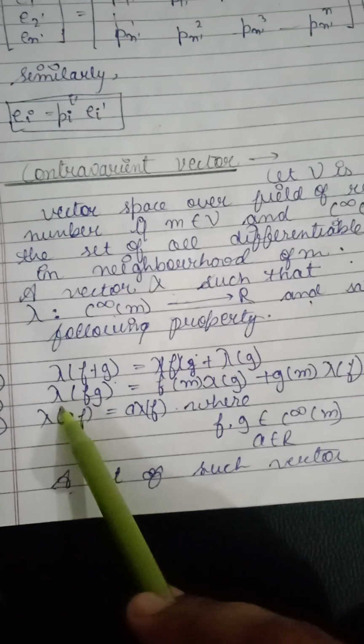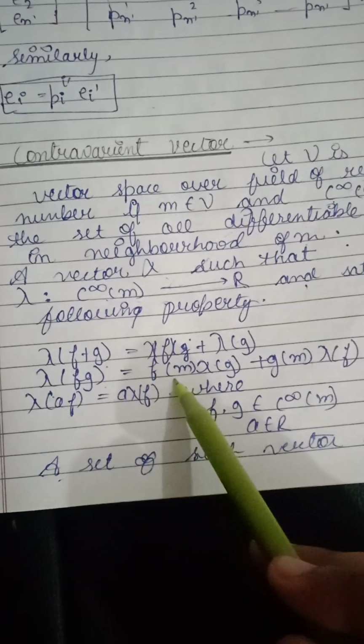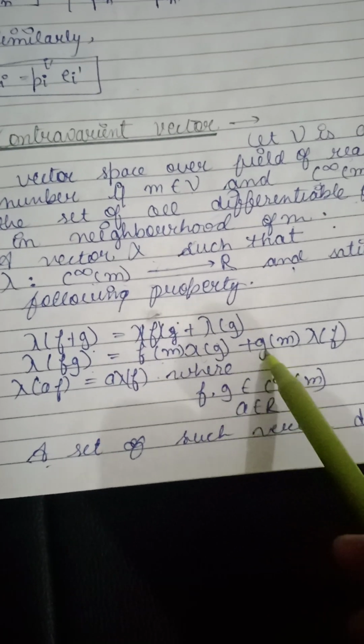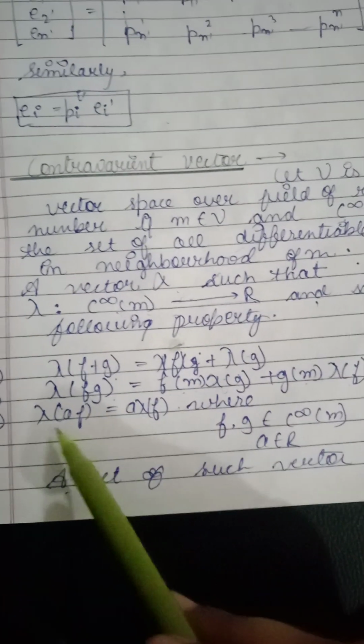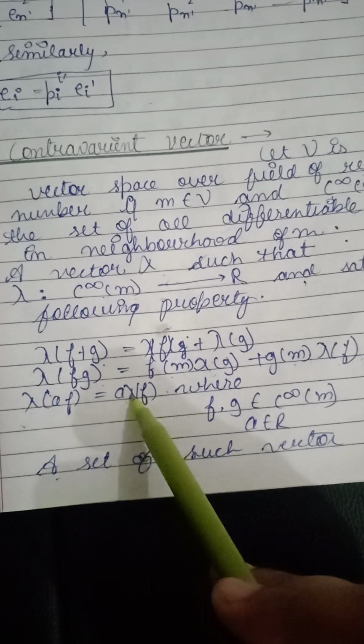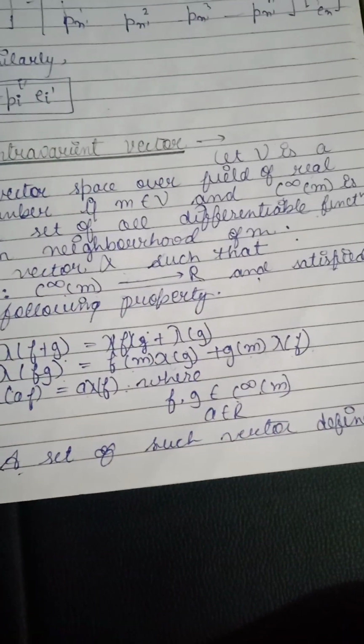Next, lambda(fg) equals f(m) lambda g plus g(m) lambda f. Third property is lambda(af) equals a lambda(f), where f, g belong to C infinity of m.